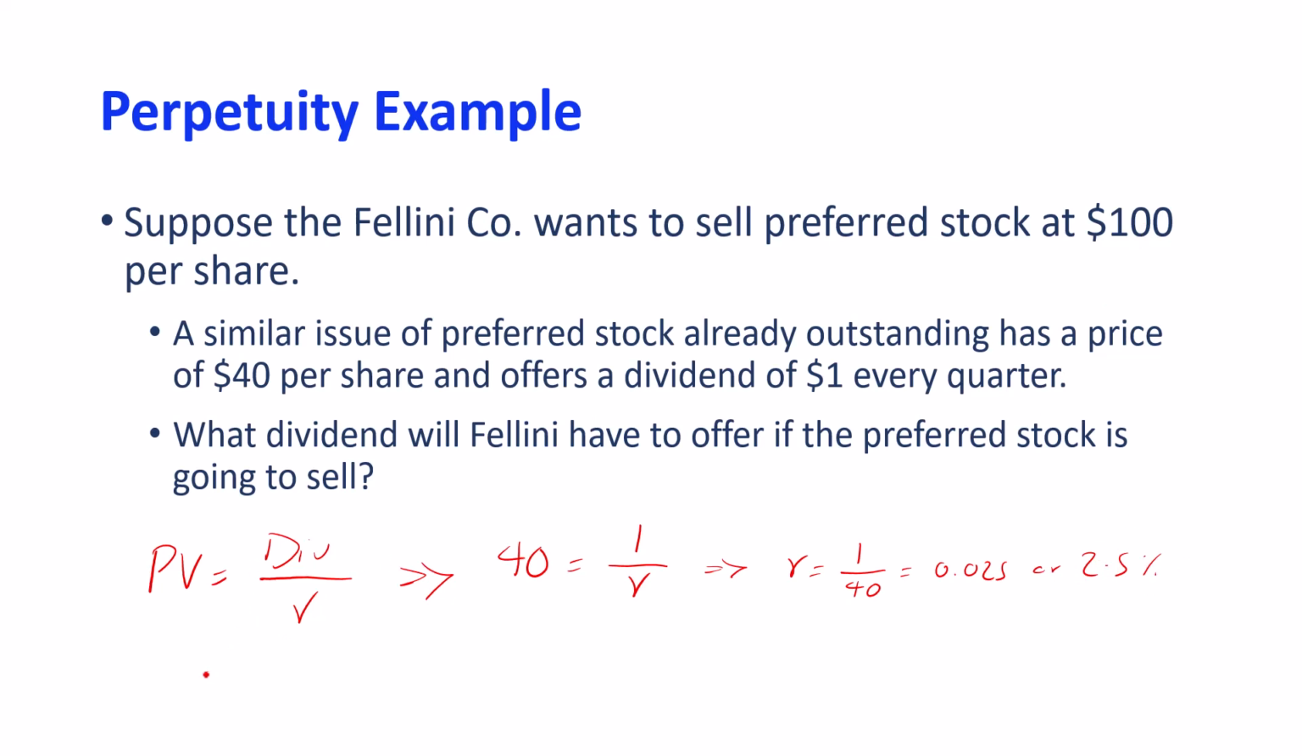So the dividend that you need to offer would be, we multiply both sides by 0.025, so you should be offering $2.5 per quarter.